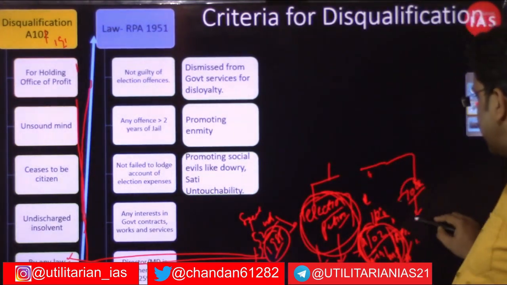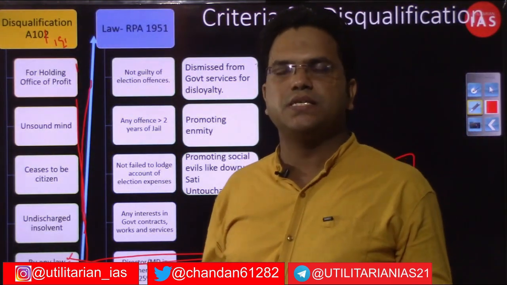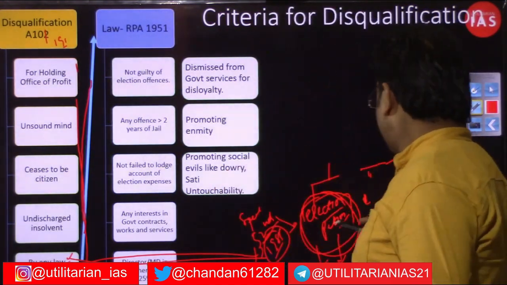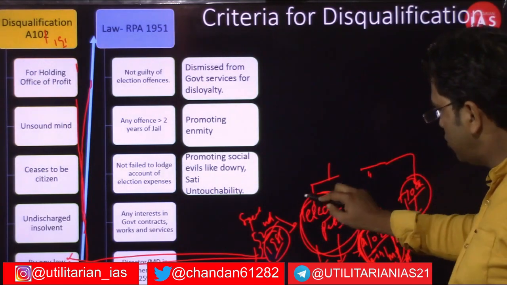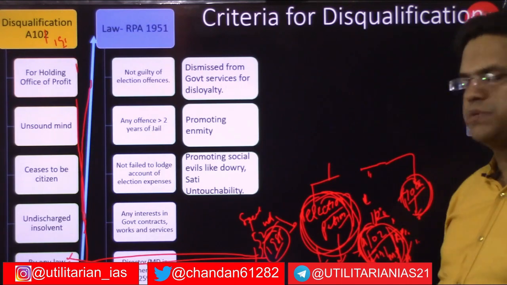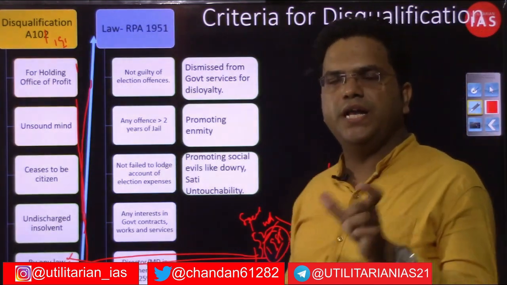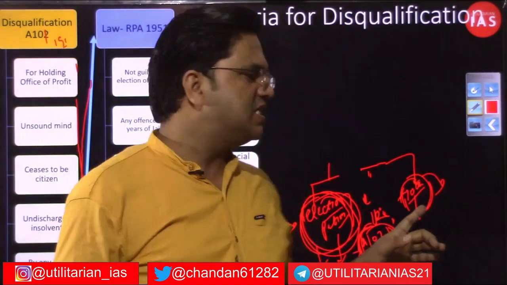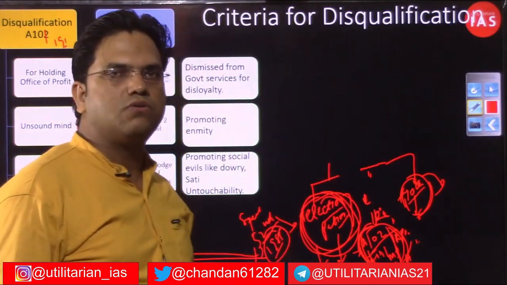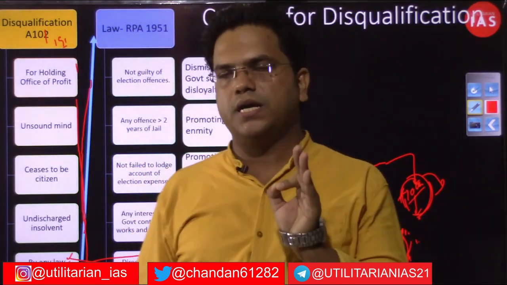When a member has fallen into any of the provisions mentioned in the 10th Schedule, then it is the presiding officer, right? I am not discussing these two points here, because this is the scope of this particular chapter. So here, if any member has fallen into any of the categories or grounds mentioned in the 10th Schedule of the Indian Constitution, then the presiding officer of that particular house,